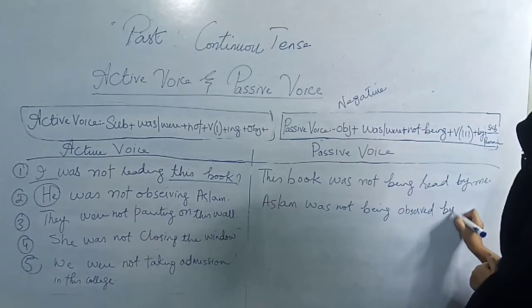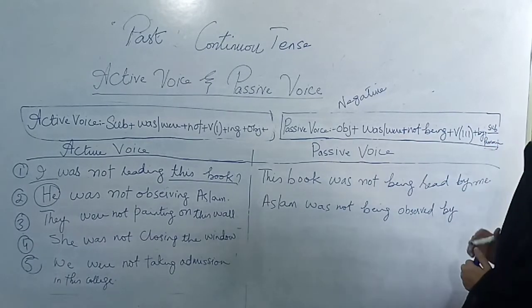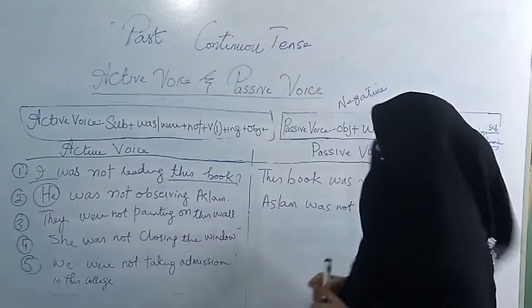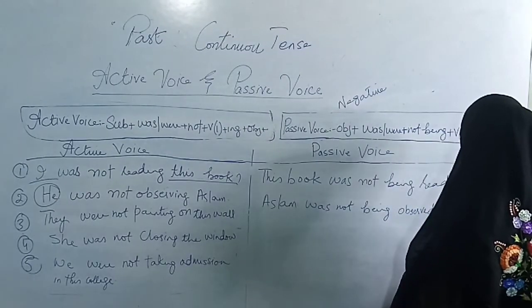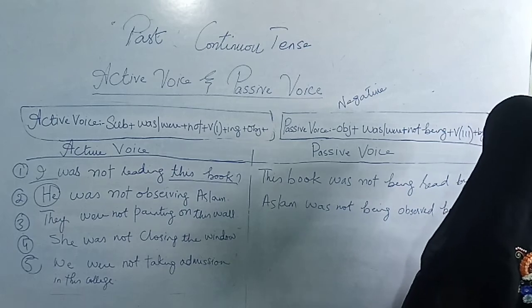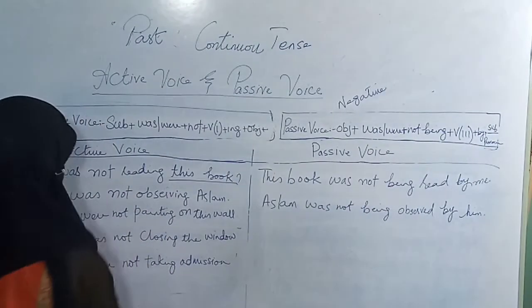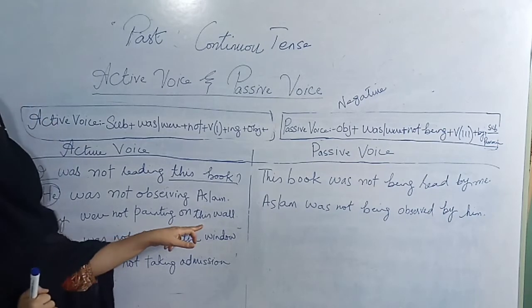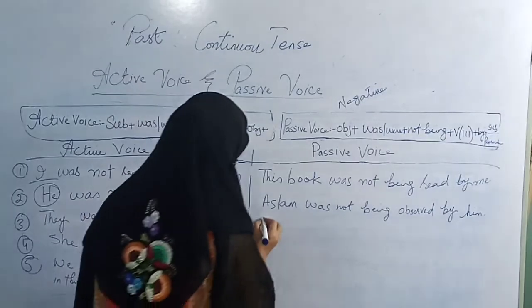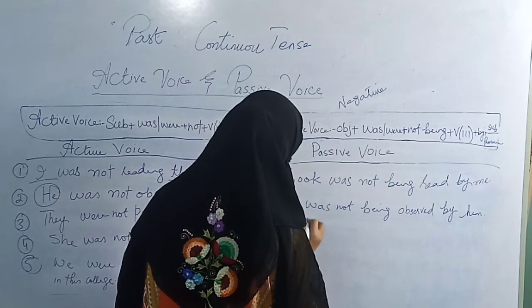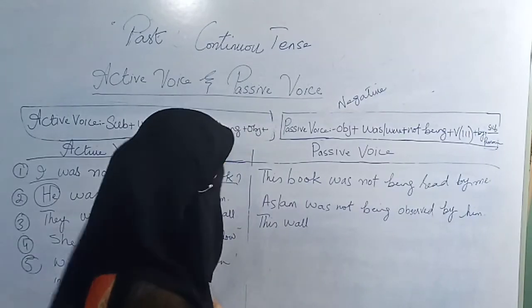Then by, subjective pronoun. You have to look at the subject. Subject is he, and he will be converted into him. Alright, they were not painting on this wall. This wall is object. Object is singular because it is a wall. So the wall will come here.